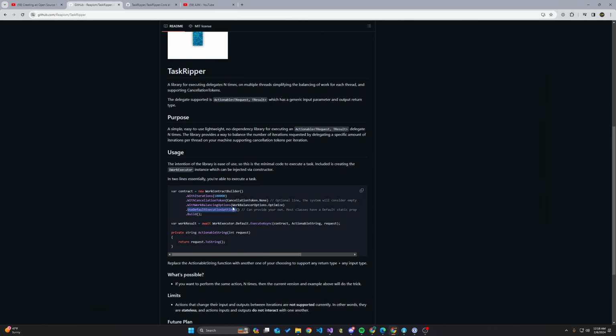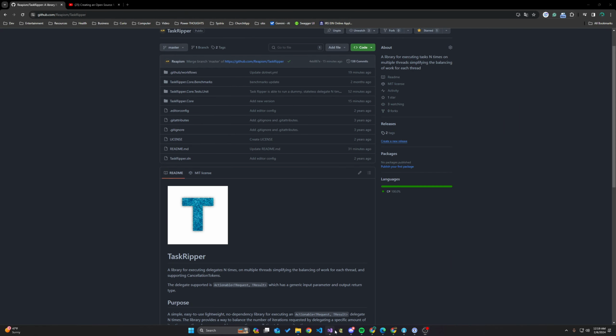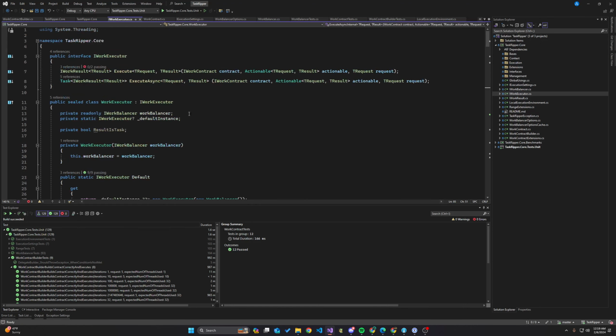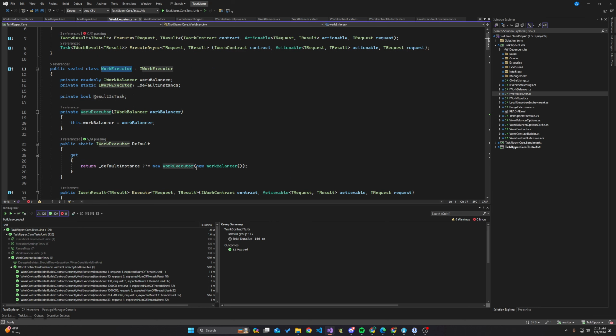Now if we go back and we take a look, we can build it. So we get a work contract at the end of this. And here's an example of using the work executor. Now most classes have a default property, which means if you want to create any instances easily without understanding how to build it, like a builder pattern, for example, how to construct a class, you can use a default property. So here's a work executor default, which means give me a default instance of this. That looks like this. If you're curious, where's a work executor? Here's a default instance, which is just a work executor. Okay?